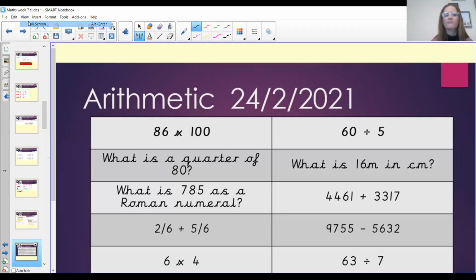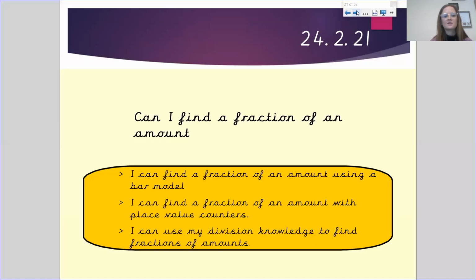In the previous lesson, we were looking at subtracting fractions from whole numbers. So I'm going to share my screen with you. In today's lesson, we're going to be finding fractions of an amount. We're going to be able to use a bar model to do this. We're going to use place value counters, and we are going to find fractions of an amount using our division knowledge that we already have.